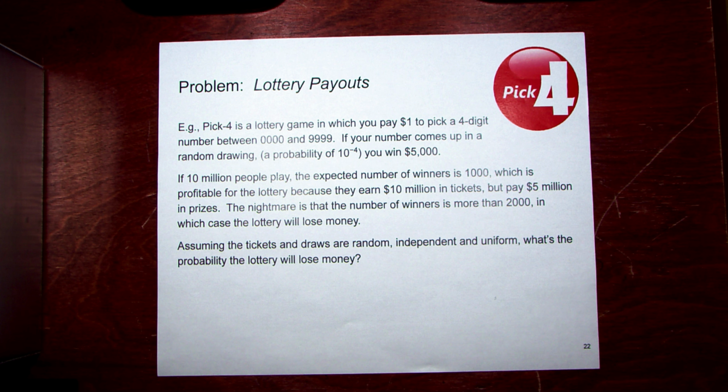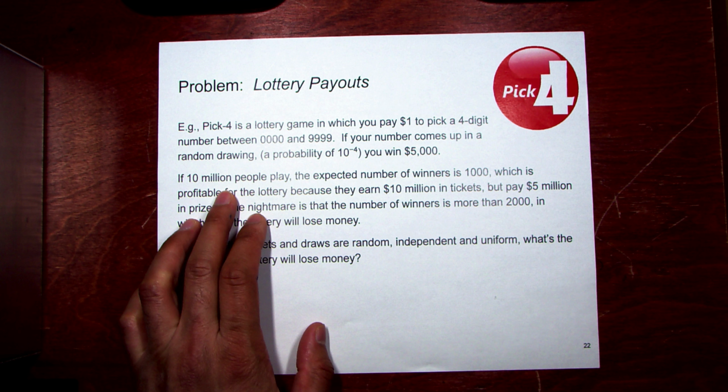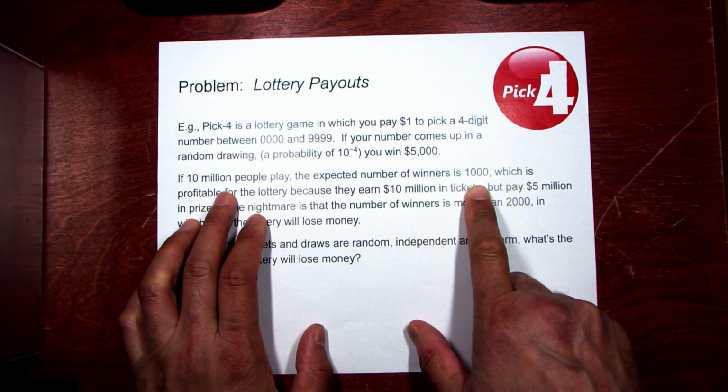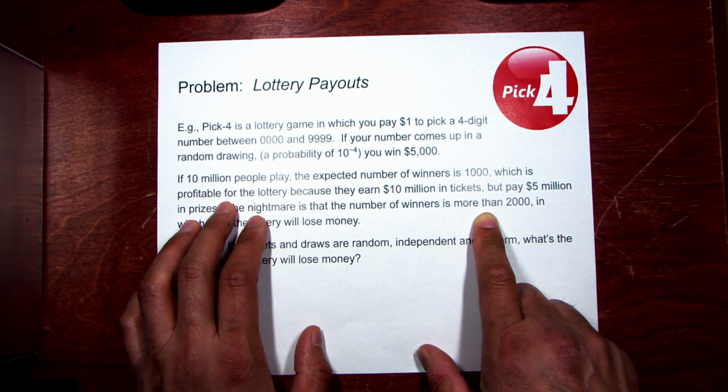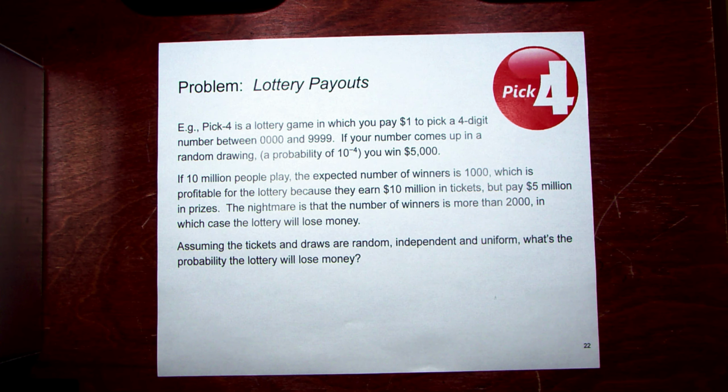and the disaster case, of course, is that you end up paying out a whole bunch of money that you weren't expecting to. So for example, if 10 million people play, the number of expected winners is 1,000. But if 2,000 people won, then you would break even. If more than 2,000, then you would end up losing money. So how extreme an event is this? We're going to use the Chernoff bound to figure this out.